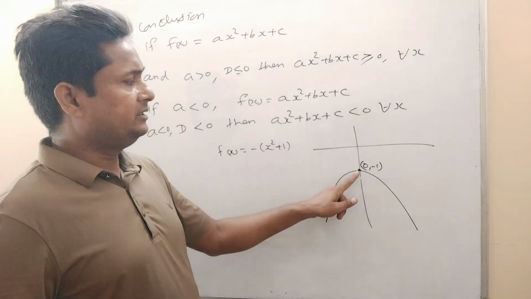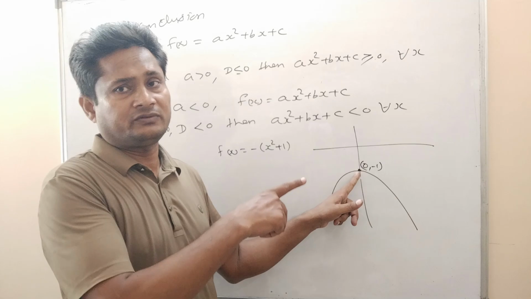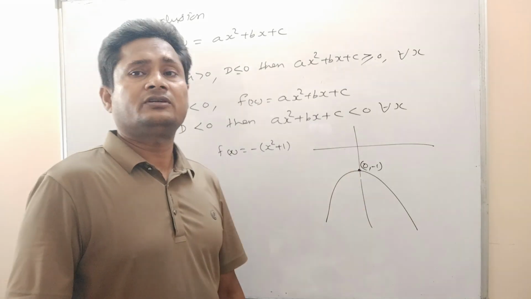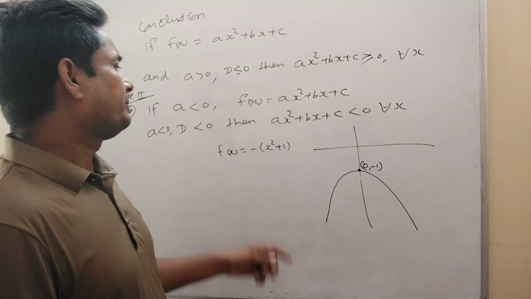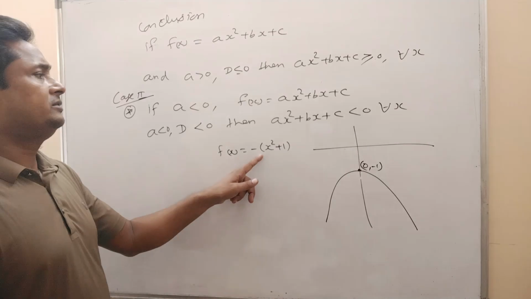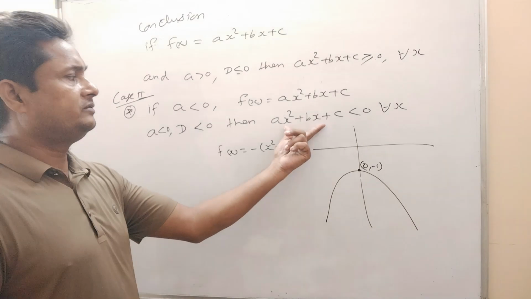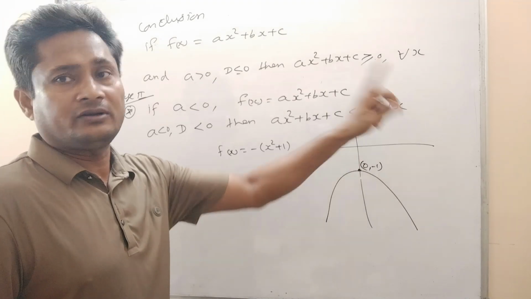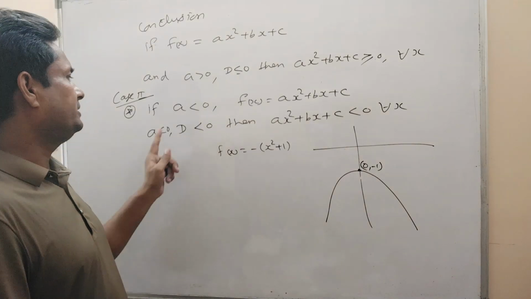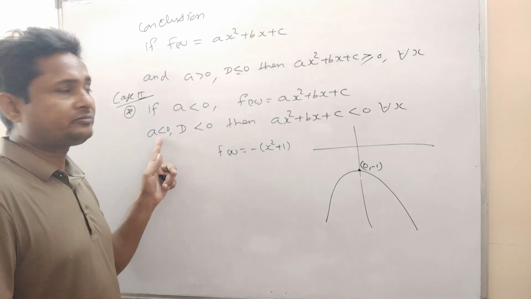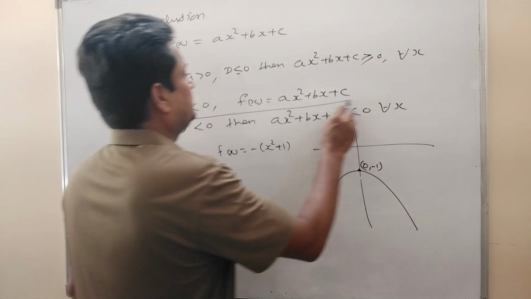In this case, the highest value is minus 1 and the lowest value is minus infinity. For this case, you can see the quadratic expression is always less than 0 for all x, if discriminant is less than 0 and a is less than 0. This is the case here.